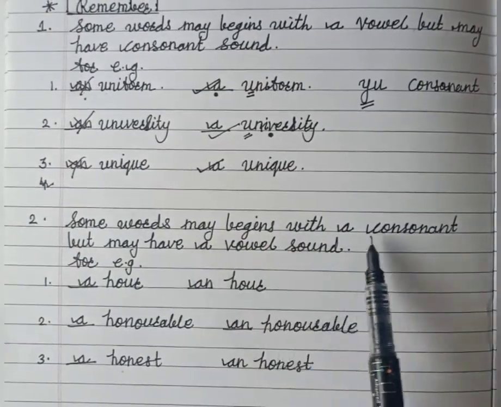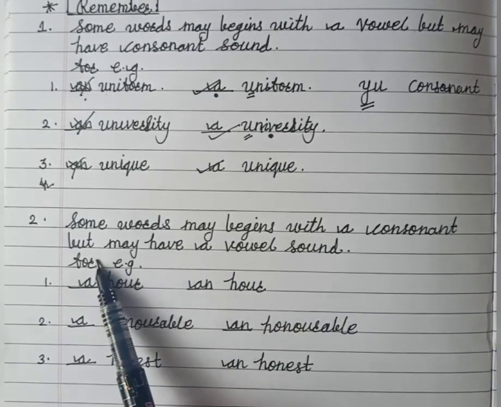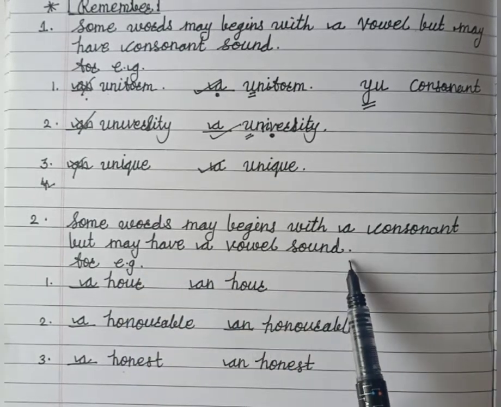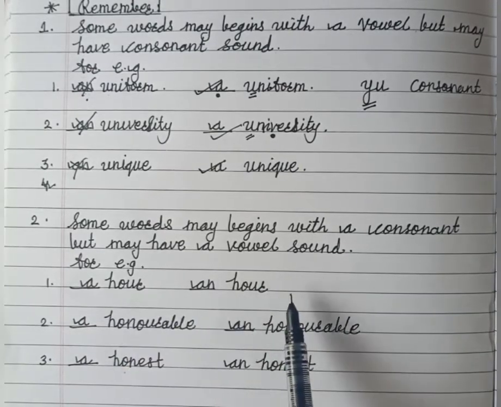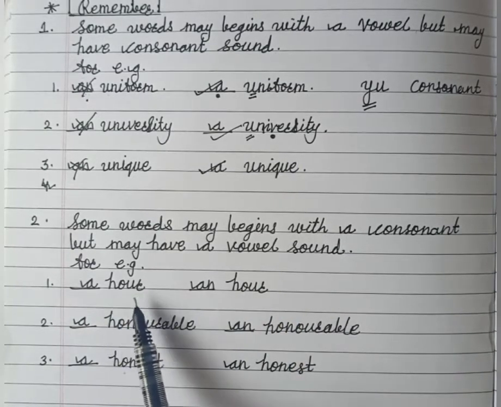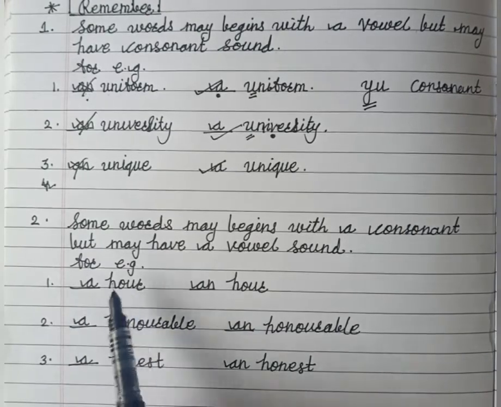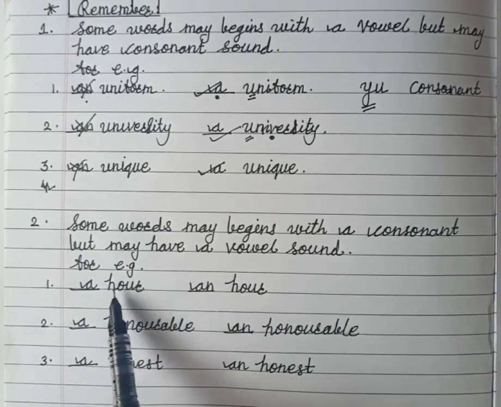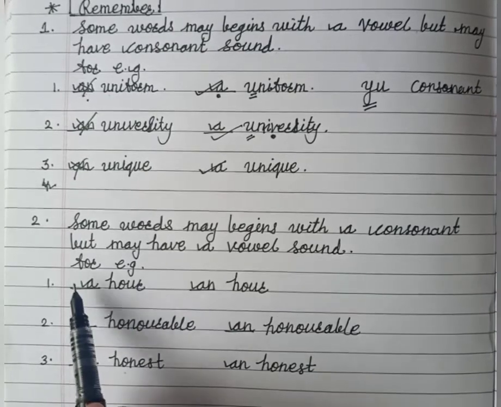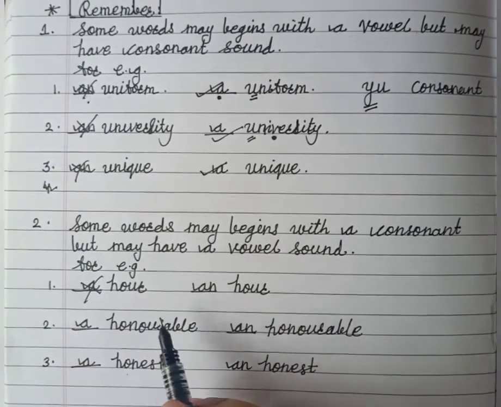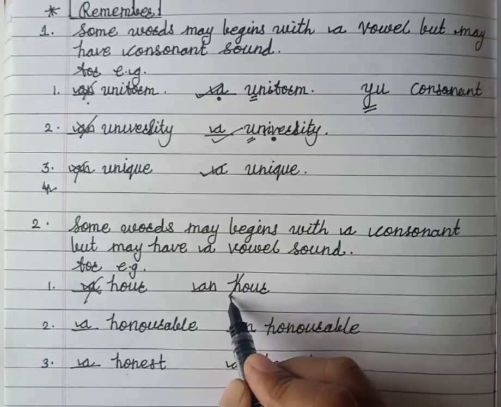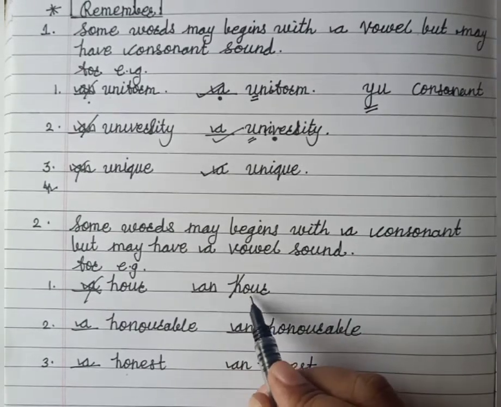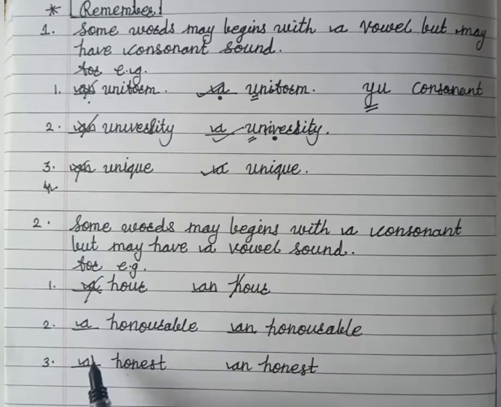See the next rule. Some words may begin with a consonant letter but have a vowel sound. See here: a hour or an hour. While reading these words, which one is correct? As per the rule, a hour should be correct, but it's wrong. Why is it wrong? While reading this, H is silent. We read only the letters O-U-R.